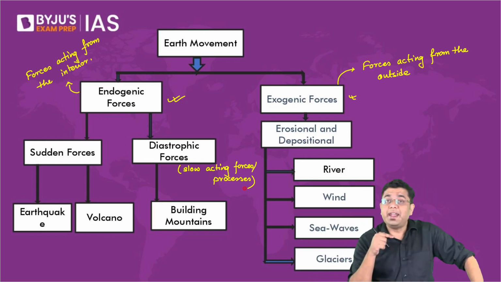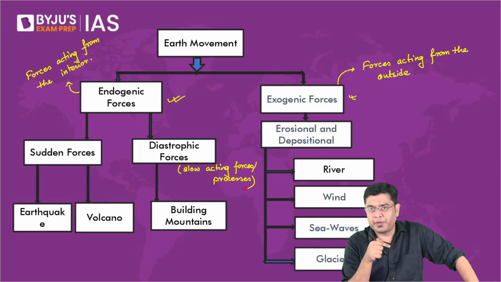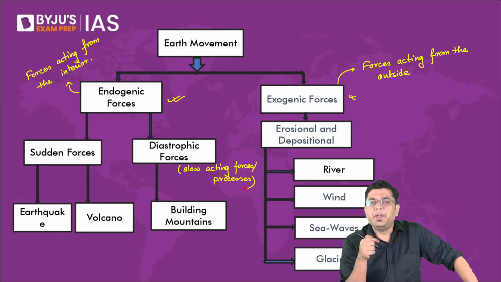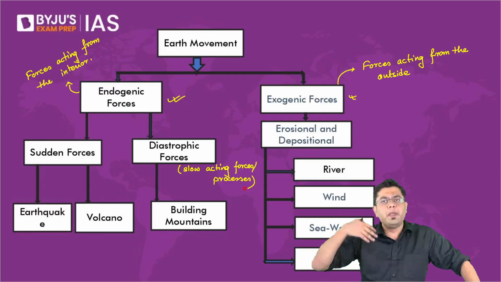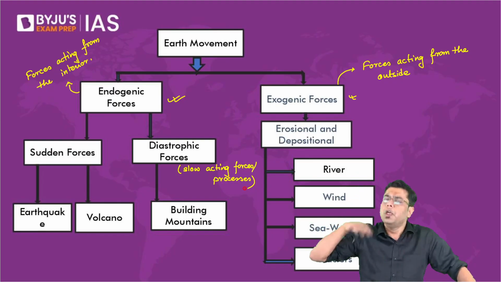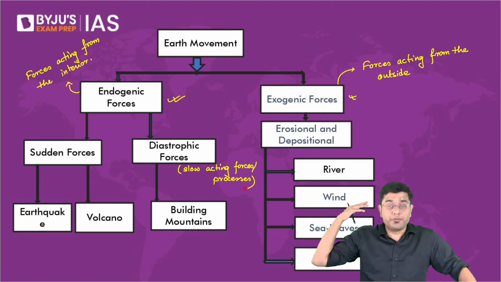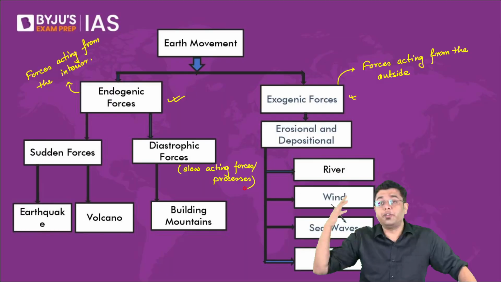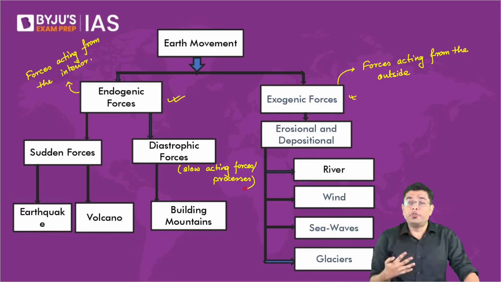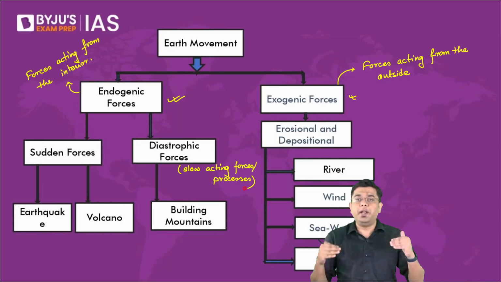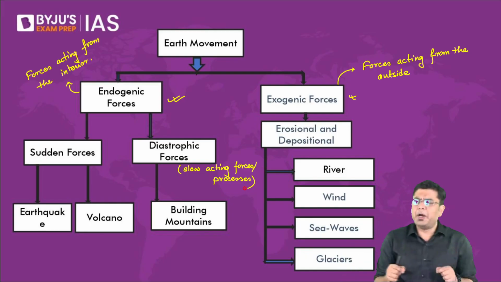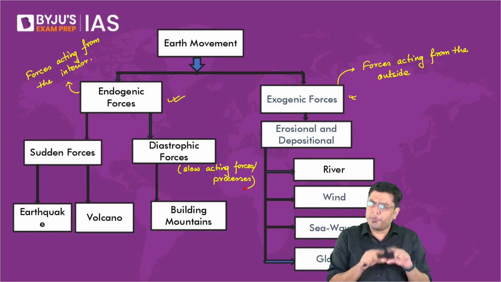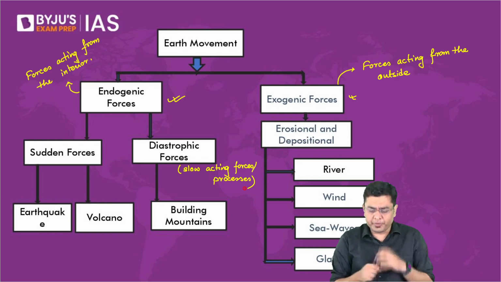Whereas when we say diastrophism or diastrophic forces, these are basically the very slow acting forces which will enact themselves over a period of maybe hundreds of thousands of years, maybe even millions of years, hundreds of millions of years, and so on. Now, these are also what are referred to as the continent building forces or mountain building forces, so to say. We will study about the basics of what are the two types of diastrophic forces as well.